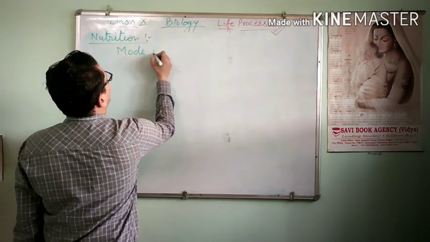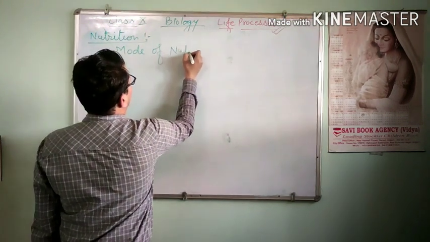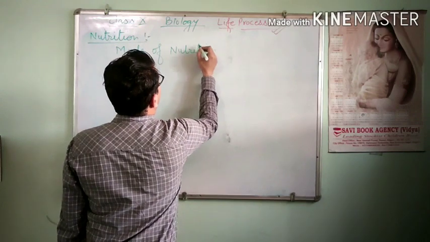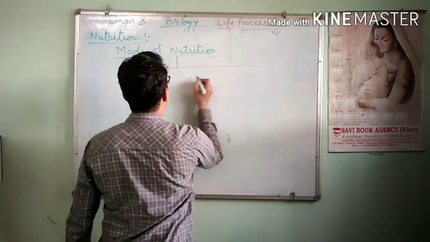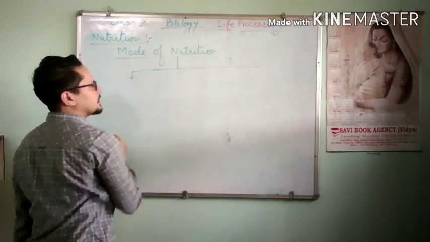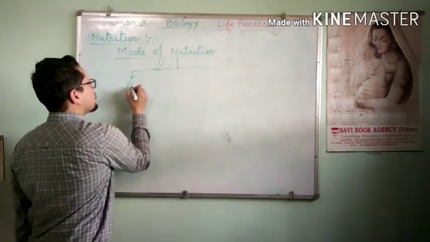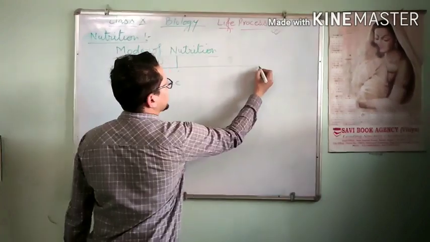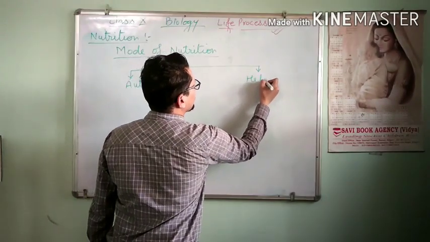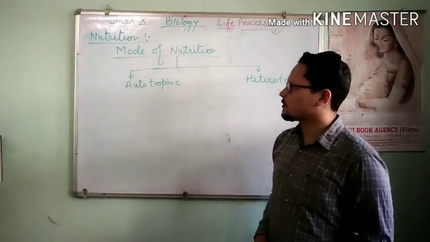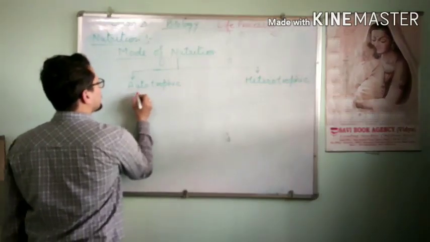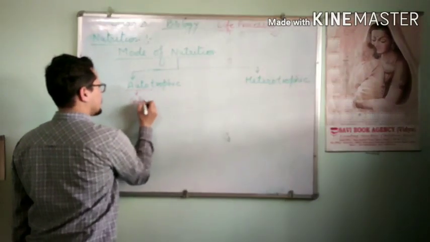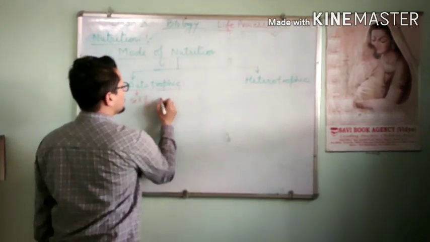Now we are talking about modes of nutrition. It is very simple. Nutrition is of two types. Number one is autotrophic nutrition, and the second one is heterotrophic nutrition. Autotrophic nutrition: the word auto means self and troph means nutrition.